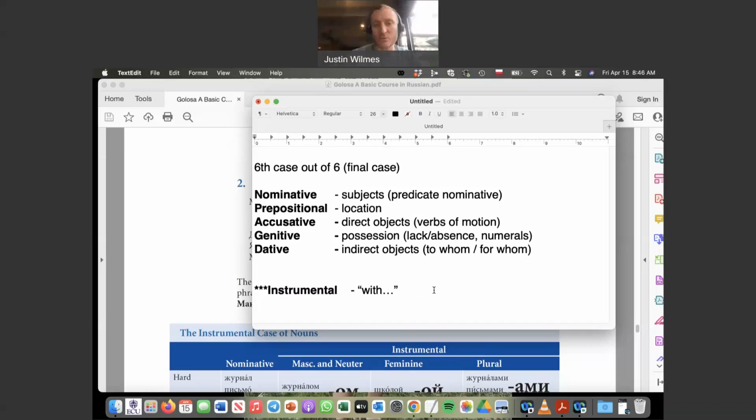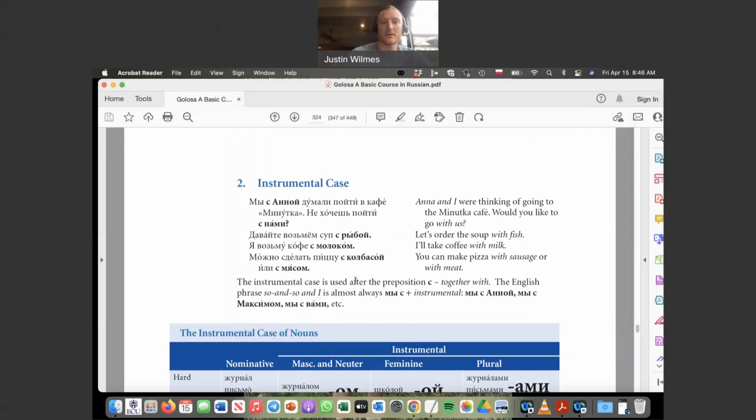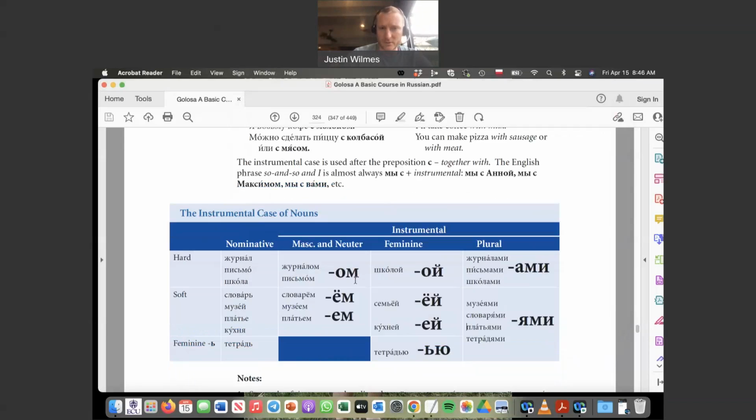It's also anytime you say with in the Russian language, pretty much, you're going to use the instrumental case. So if you say, I went to the movies with my brother, that with my brother part goes in the instrumental case, right? He's not an instrument, obviously, but just anytime you say with, we use instrumental. But I like to point out that that's why it's called the instrumental case, it came out of that concept of using with and using an instrument to do something. So that's the main use of the instrumental case. There are a couple other secondary ones, just like all the other cases, but it's mostly when we say with.